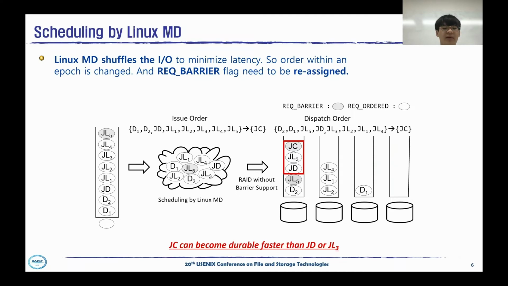Note that there are data 2, journal logging block 5, journal descriptor block, journal logging block 3, and journal commit block in the dispatch queue of storage 1. In this case, the journal commit block may become durable first, before the journal descriptor or journal logging block 3. This may cause damage to the file system consistency.